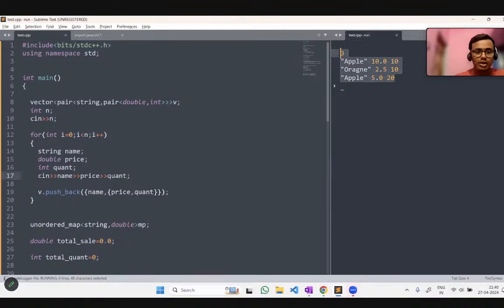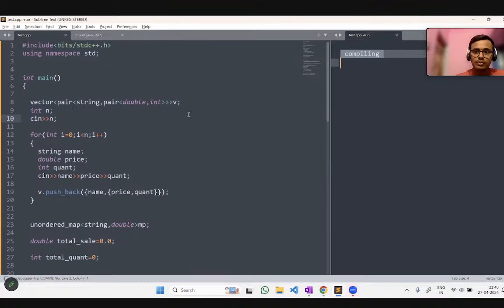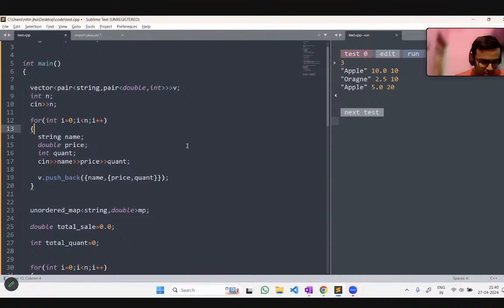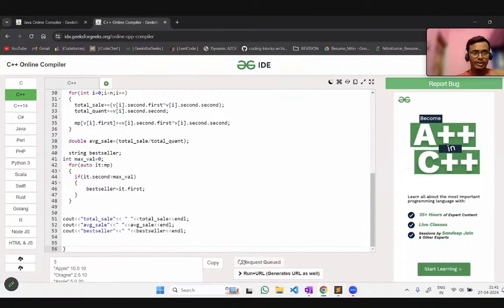Now let me take input price and name. Now I think everything could go fine. Let me erase it. I hadn't taken anything as input. Now if anything is missing here, I think everything is correct now. Let me take Control A, Control C and do this in this compiler. Now let me run it.